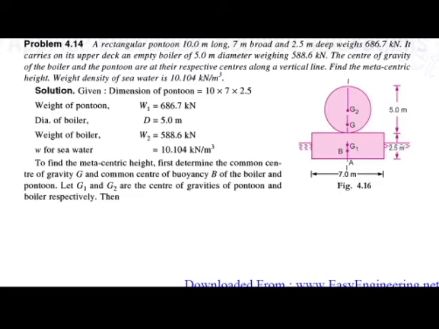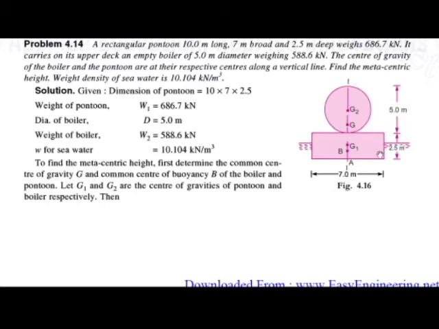raised to cube. Okay, so what is given in the example: a rectangular pontoon is there. The dimensions are 10 meter long, 7 meter broad, and 2.5 meter deep. So first draw the figure. A rectangular pontoon is there, breadth is 7 meter, depth is 2.5 meter, length is 10 meter.